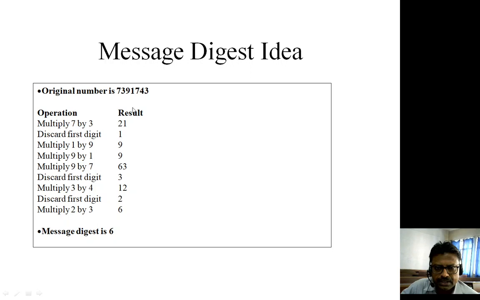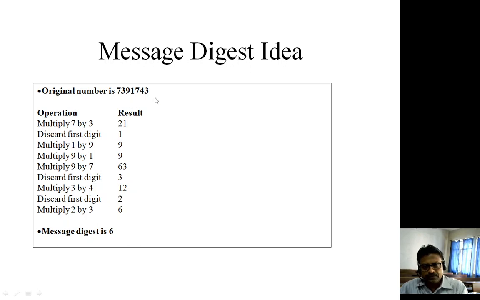So now 9 and 7 are multiplied, giving 63. 6 is discarded and we remain with 3, and 3 is multiplied by 4, so we get 12. 1 is discarded, so we are left with 2. 2 is multiplied by 3 and we get 6. So the message digest is 6. The idea is that 7391743 has the fingerprint or hash value 6.